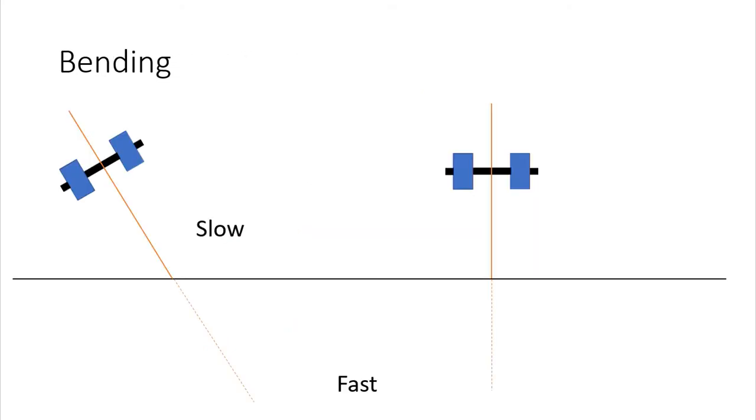Now, if we do it again, this time we're in the slow material, and we're going to start going into the fast material. I'm going to say that this is wheel number 1, and this is wheel number 2, and we're going this way. We start going. Now, wheel number 1 is going to go into the fast material first. So if it's like this to start, then wheel number 2 is still in the slow material. It's still kind of stuck, if you will. Wheel number 1 is in the fast material, so this one is going to move forward slowly and just a little bit, and this one is going to move forward a lot, which is going to cause this whole situation to rotate counterclockwise, because basically 1 is still moving around 2 because 2 is going so much slower.